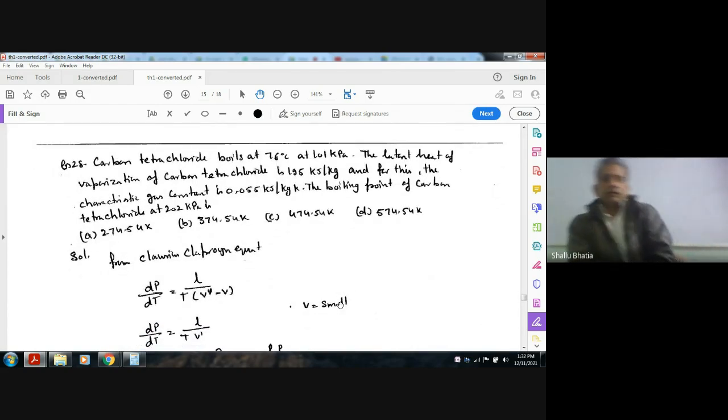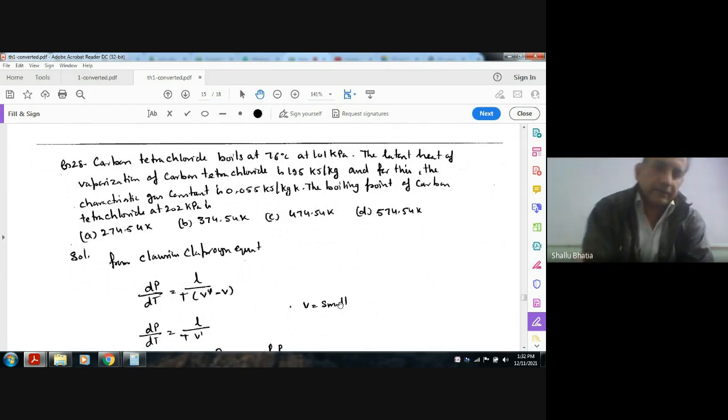Next, carbon tetrachloride boils at 76 degrees Celsius at 101 kPa. The latent heat of vaporization of carbon tetrachloride is 195 kilojoules per kg, and the characteristic gas constant is 0.055 kilojoule per kilogram Kelvin.